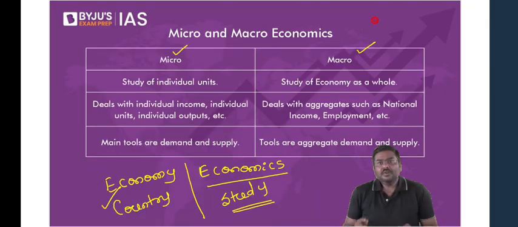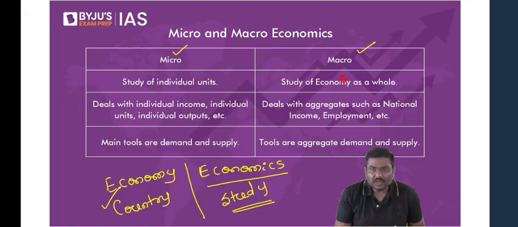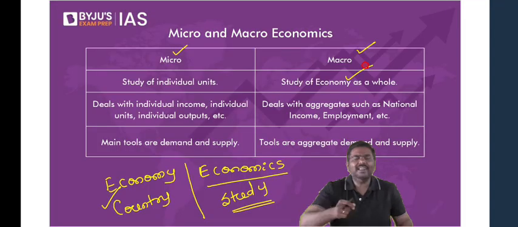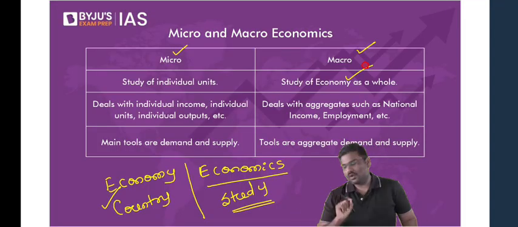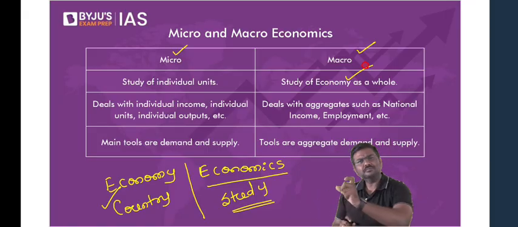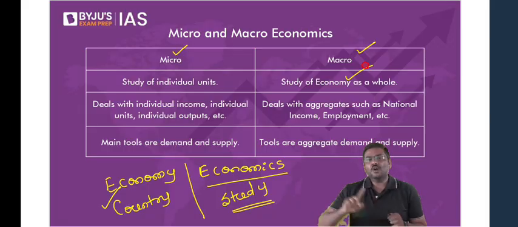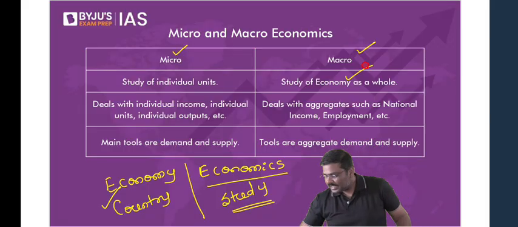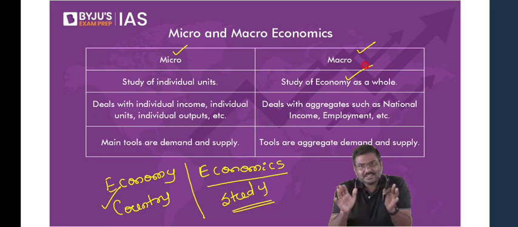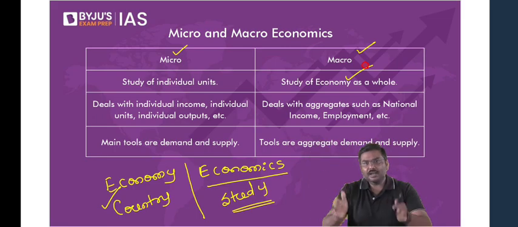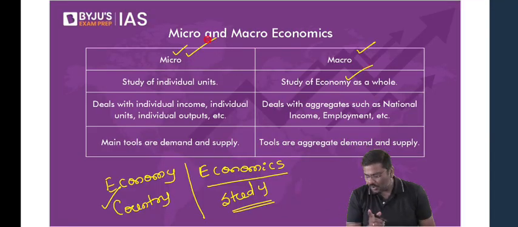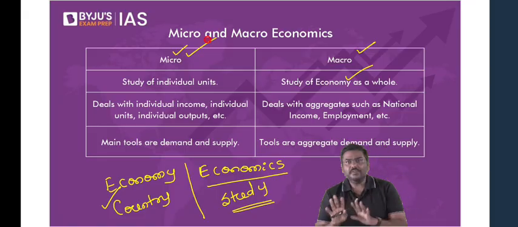The table is given. Whenever you look at the whole system, that is, the whole economy you are going to study, for example, the Indian economy, you start studying the whole Indian economy. That is called macroeconomics. Whereas if you start looking at only individual units, say a company, and you start studying about the company, how many people are employed in the company, what is their salary, what kind of goods the company produces, or if you study one house, individual units in the economy, that is called microeconomics. Is the concept okay with all of you?